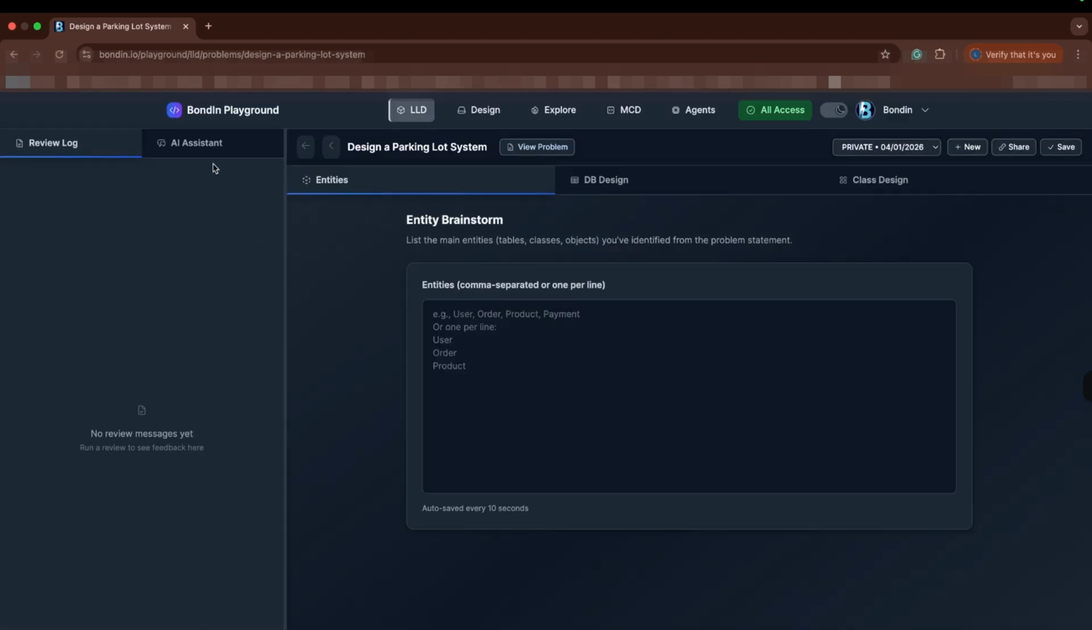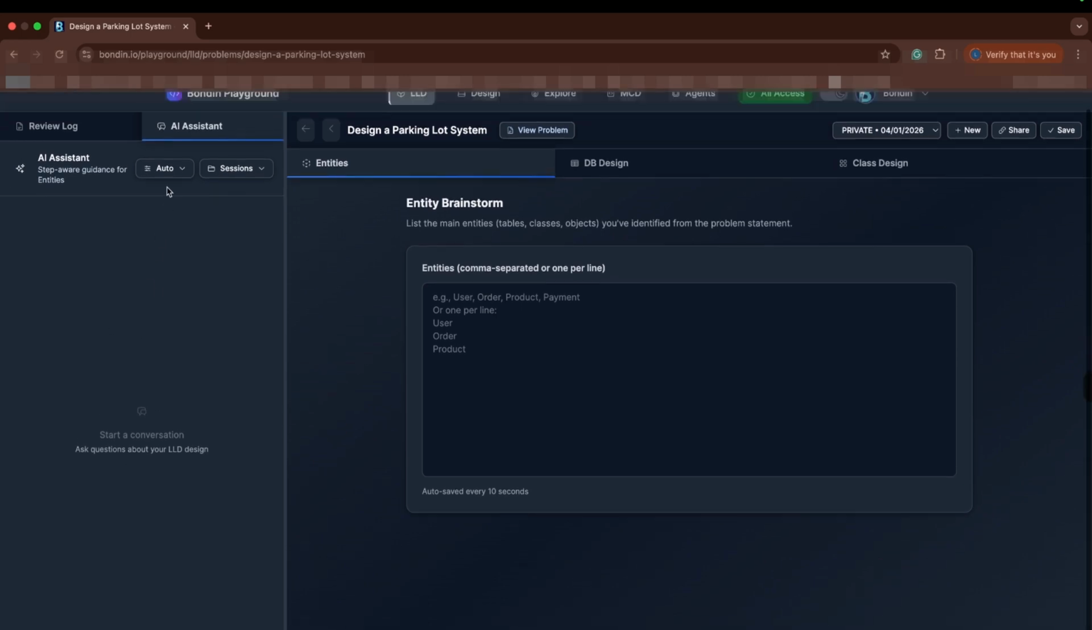We also have the AI assistant, which supports multiple collaboration modes. Engineers can choose a friendly mode for guidance, an interviewer mode for challenging questions, or a collaborator mode for joint design exploration. Each session is isolated, allowing focused discussions during different stages of the design.